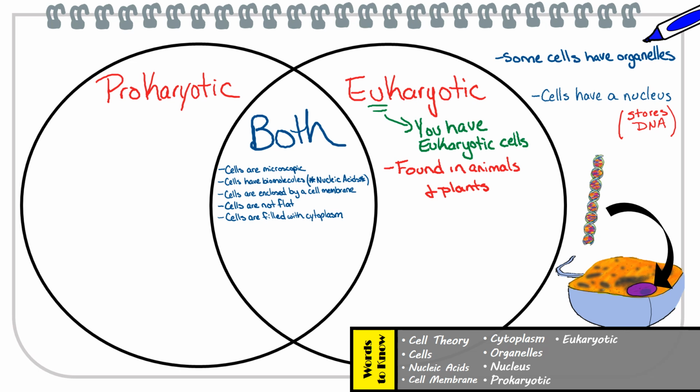Okay, what about prokaryotic cells? Which organisms do you think might have those? Right again, Alex, bacteria are a form of prokaryotic cells. And as we mentioned, one of the major differences between these two types of cells is the presence or lack of a nucleus. Do you know which is which?